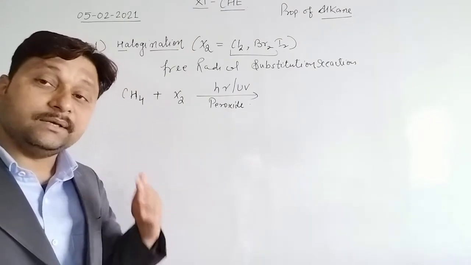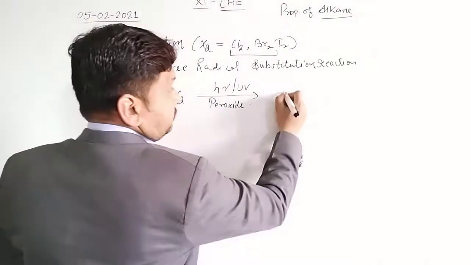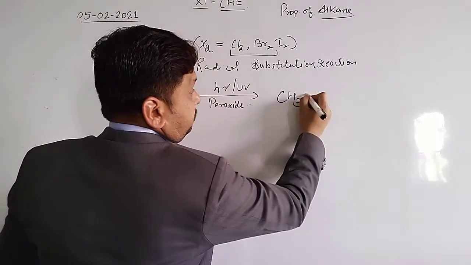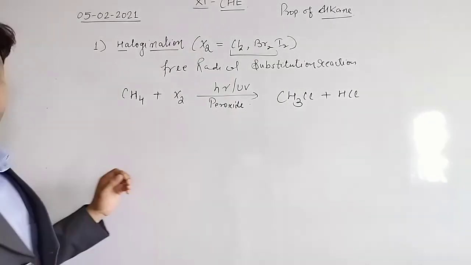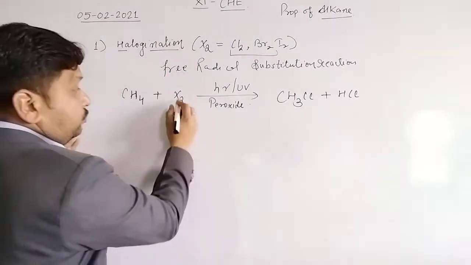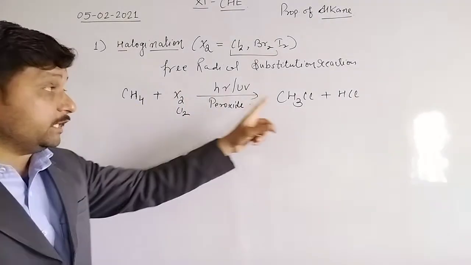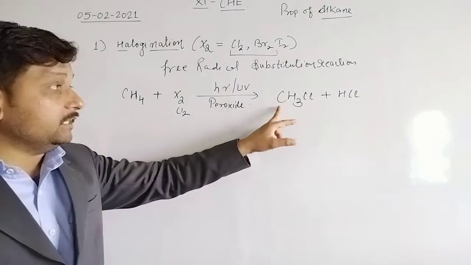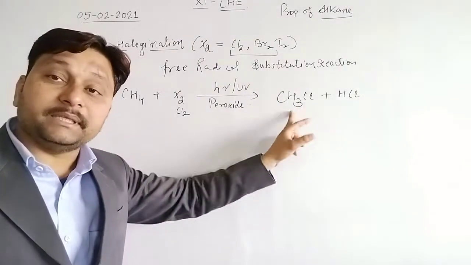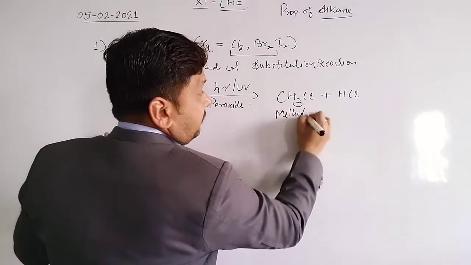That's why it is known as a free radical substitution reaction. If X2 is Cl2, chlorine will be substituted in place of hydrogen and the product is CH3Cl, methyl chloride.